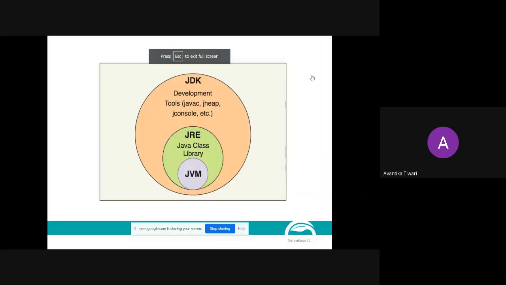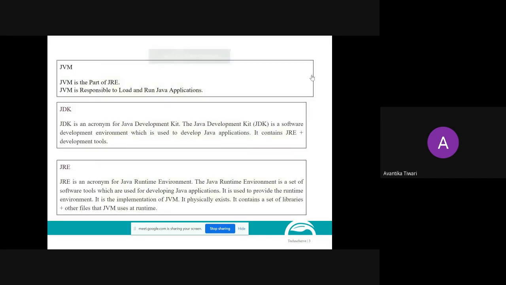If you want to note down, you can note down in your notebooks also. Please read out the slide. Whatever we have discussed, the same thing has been written.